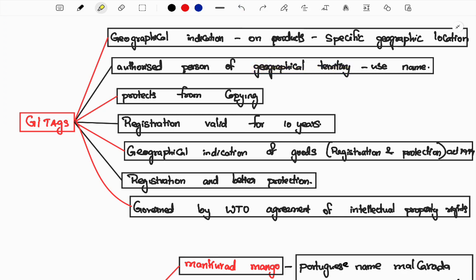If a person of a particular place makes a unique thing, for example Tirumala, there is a laddu, very very famous. Every place has unique things, so not everybody can use the authentic quality content of this. To have this quality, they need to work on it, so that only a particular authorized person can use the name. It also protects from copying. Many copycats have arisen, so you need quality content without copying.